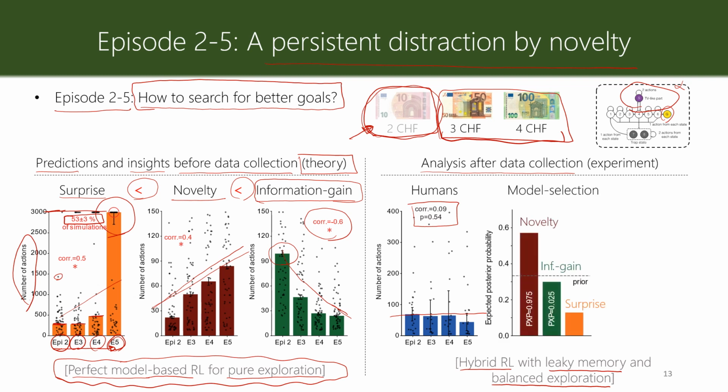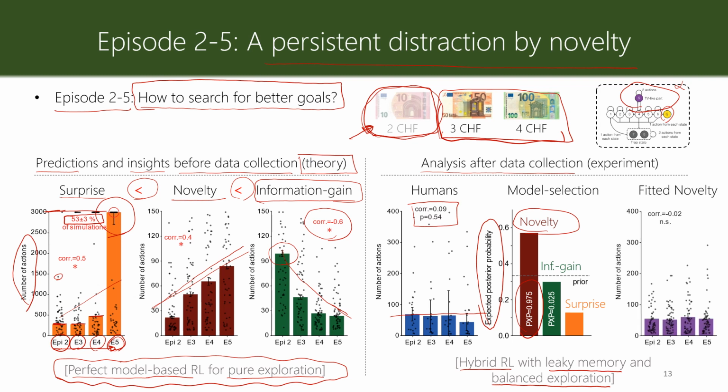If we do that and then fit this model to the behavioral data, on the y-axis you see the expected posterior probability of each model, which is the probability that each of these models has generated the data. And we see novelty seeking outperform the other models in explaining human behavior. Particularly this number here, PXP, is the protected exceedance probability, showing with what probability novelty seeking is dominant. And we see that it is with almost 97% probability better than the other two.